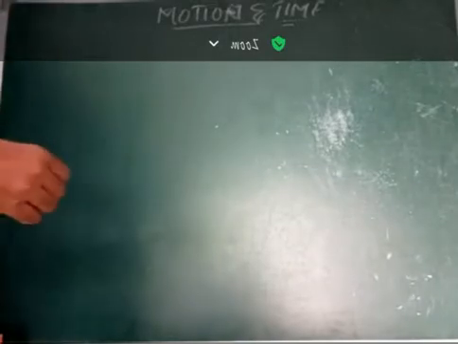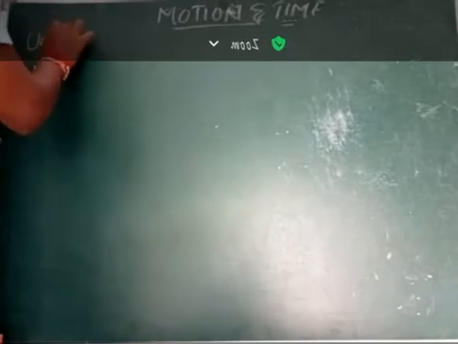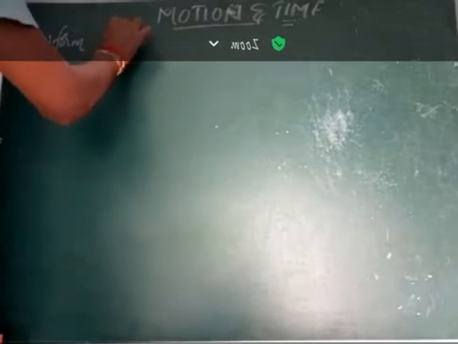Of course, we can sometimes classify it as four types, but mainly there are two types: uniform motion and non-uniform motion. The first one is uniform motion.